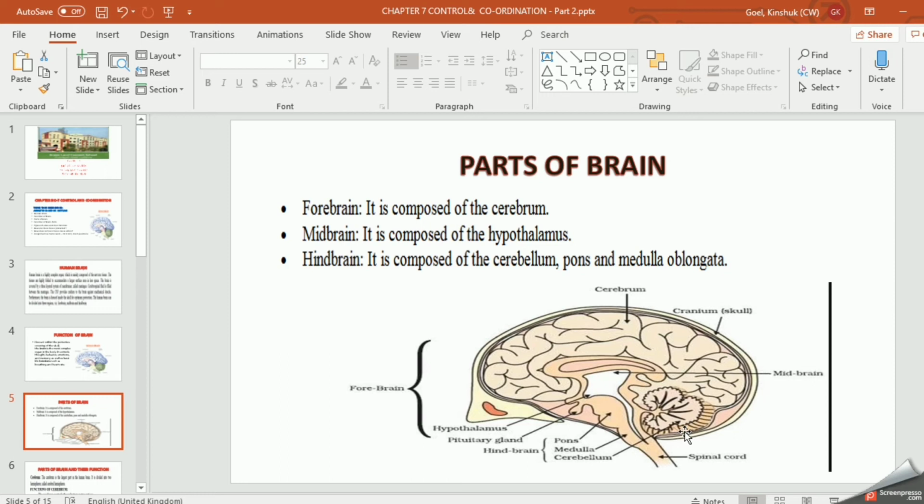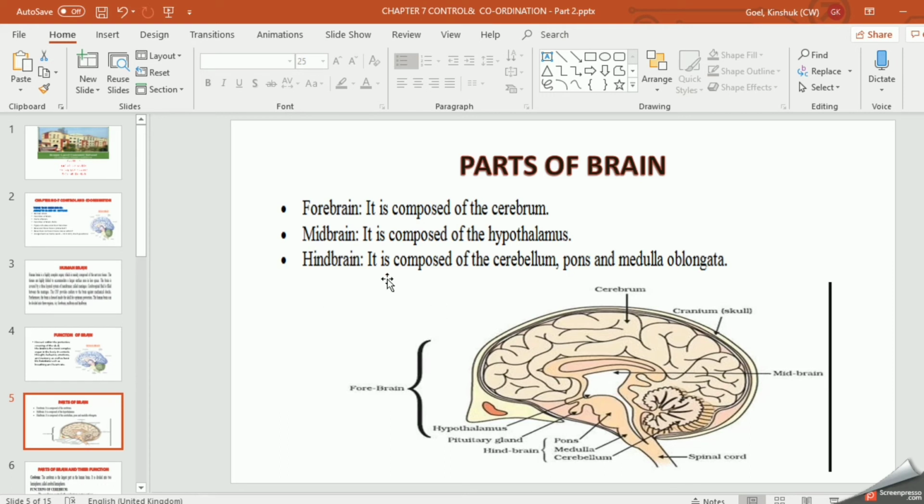Before that I have to complete plant coordination also. So there I am going to discuss all the glands, all the gland functions. The glands will be controlled by the pituitary gland, and the pituitary gland will be controlled by the hypothalamus. That is a part of the midbrain.